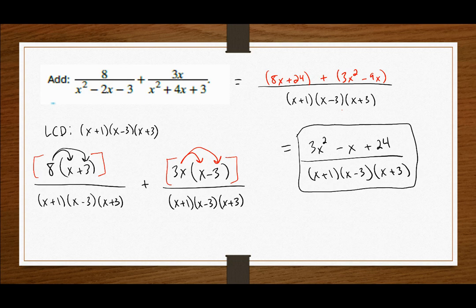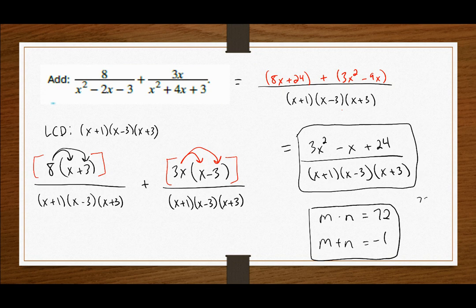My initial consideration was that, 3 times 24 gets me to 72. But we need to figure out, are they going to add together to give me -1? And if I consider my list of factors for 72, we could say 1 times 72, those obviously won't work. 2 times 36 isn't going to work. 8 times 9 is maybe the closest I can think of that has a difference of 2, but I can't figure out a way for them to multiply to be positive and then somehow add to be negative. So it appears like the AC method fails us and it's reduced as much as possible. That's not always going to be the case here, but it does in this instance, which is great.